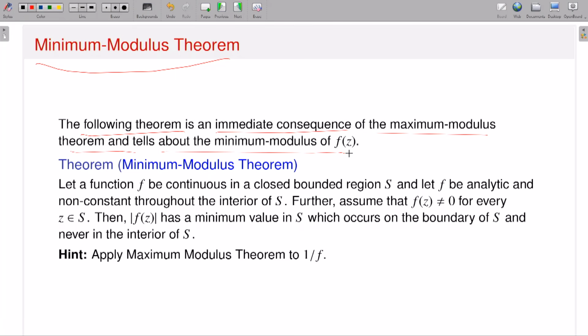Maximum modulus means what? Modulus of your function f. That means modulus of f of z I am talking about. That is why minimum modulus, maximum modulus is there. Now what is minimum modulus theorem? Same thing like maximum modulus.